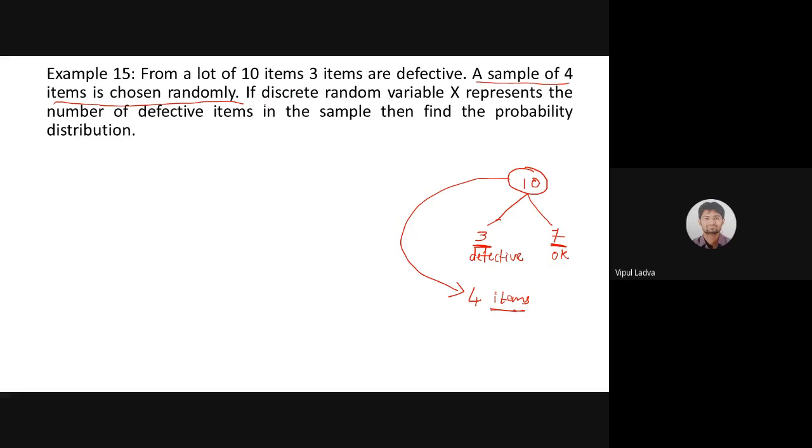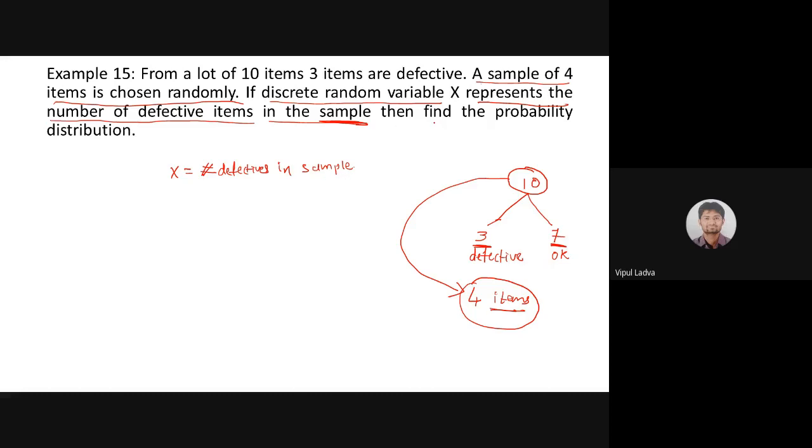Okay. Now, what is my random variable? The discrete random variable x represents the number of defective items in the sample. When I'm using the word sample, that means I'm talking about these 4 items. So my random variable x is the number of defectives in the sample. Sorry for the writing. Number of defectives in the sample. That way my random variable x is defined over here.